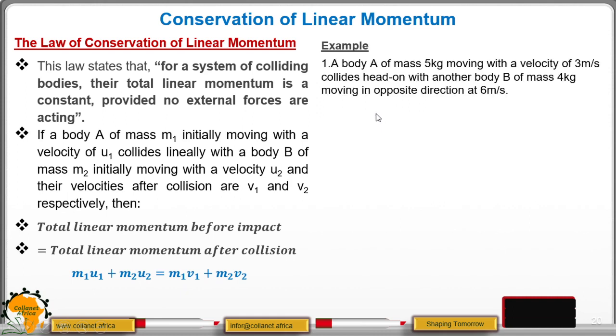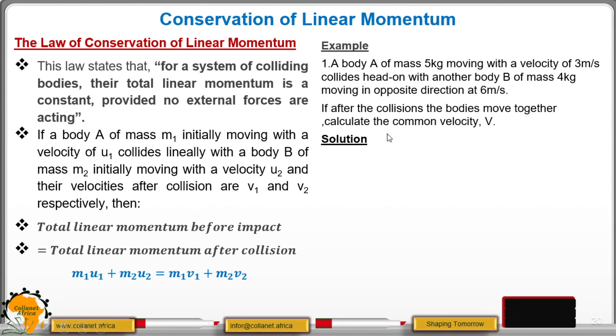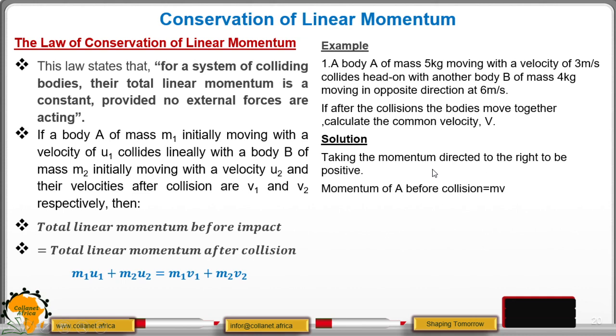We look at an example. A body A of mass 5 kg moving with a velocity of 3 meters per second collides head-on with another body B of mass 4 kg moving in the opposite direction at 6 meters per second. If after collision the bodies move together, calculate the common velocity. We proceed as follows. We take the momentum directed to the right to be positive, and therefore the one directed to the left will be negative.